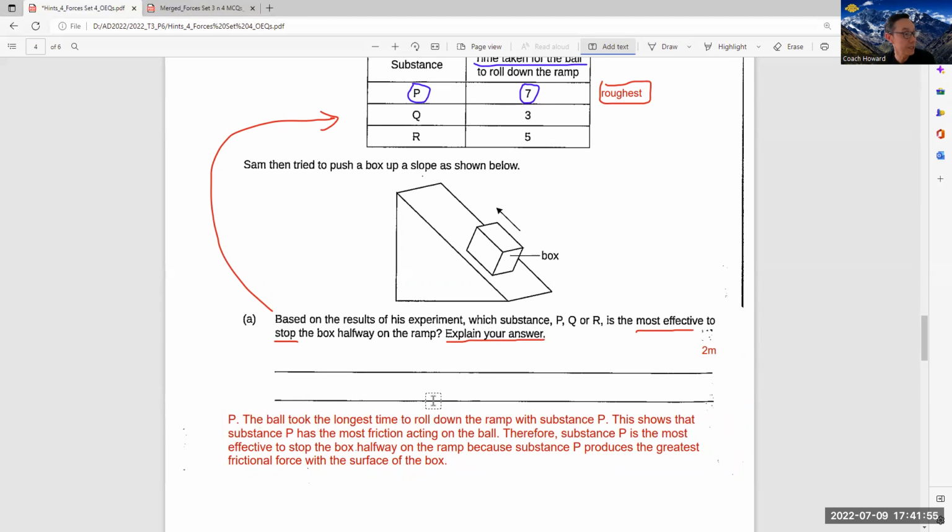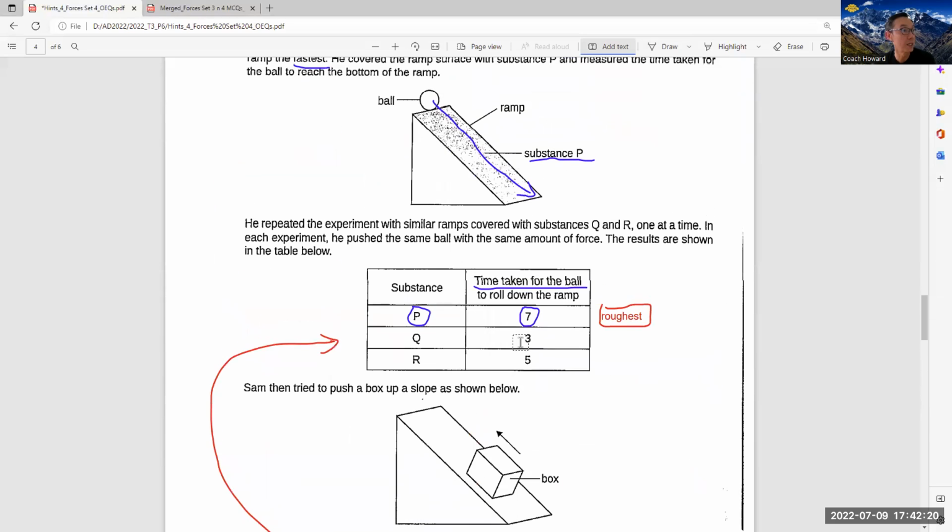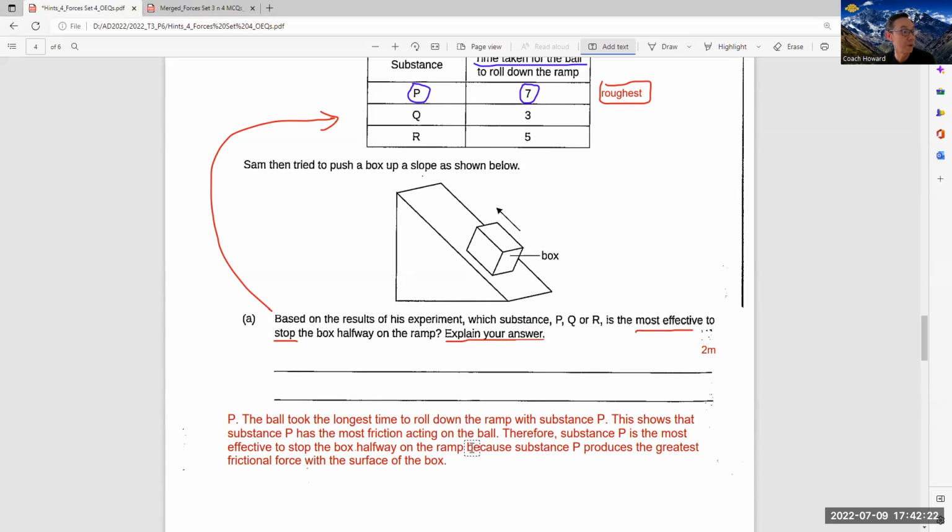Okay, once again, you indicate the substance first, P, right? The ball took the longest time to roll down the ramp with substance P. This shows that substance P has the most friction acting on the ball because there are three materials. So you must use the right word, the superlative, okay? So cannot use more, you must use most, okay? Most friction acting on the box. Why I put a ball here? Is it ball? Yeah, ball, this one. Yeah, on the ball here. Therefore, substance P is the most effective in stopping the box halfway on the ramp because substance P produces the greatest frictional force with the surface of the box.